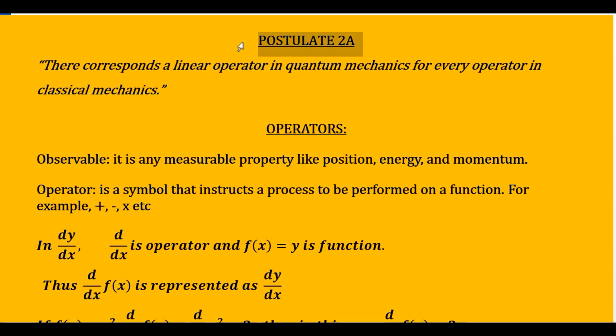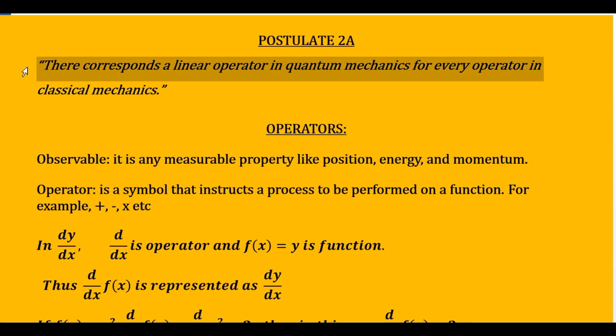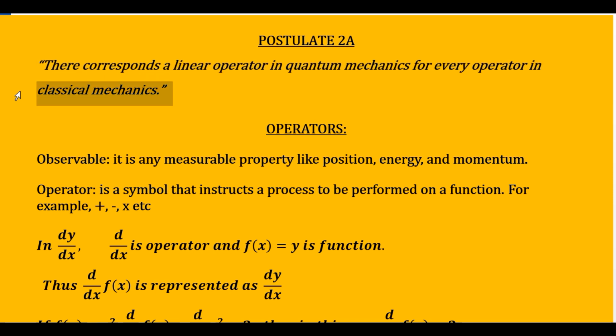Now we come to today's agenda. Today we are going to discuss, as I said, the first part, or the part A of the second postulate of quantum mechanics. And the statement of the first part of the second postulate of quantum mechanics is, there corresponds a linear operator in quantum mechanics for every operator in classical mechanics. So as such, the statement is quite short,